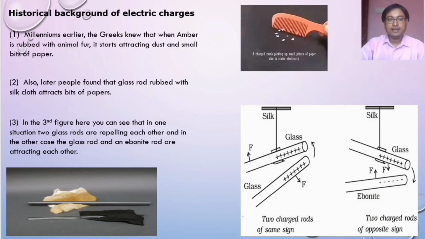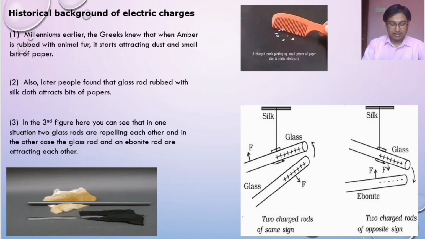Let us begin with the historical background of electric charges. As you can see below in this figure, there is an amber rod being rubbed with animal fur. Millenniums earlier, the Greeks knew that when amber is rubbed with animal fur, it starts attracting dust and small bits of paper. Likewise, in this second figure, you can see that when a glass rod is being rubbed with silk cloth, it starts attracting bits of paper. The question arises here: what is the reason behind this? Why does this happen? And the answer is electrostatic forces.